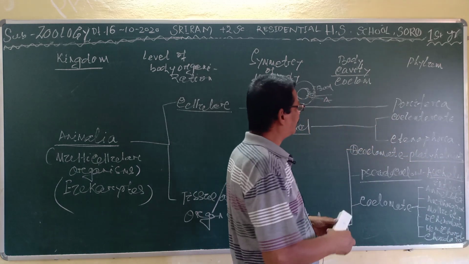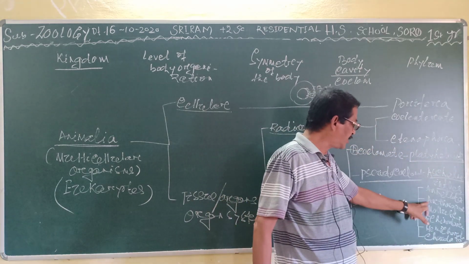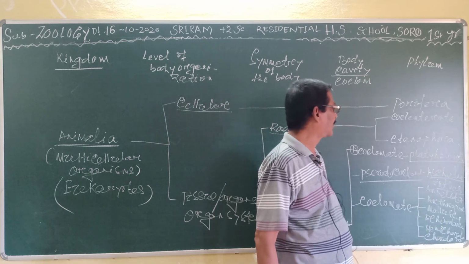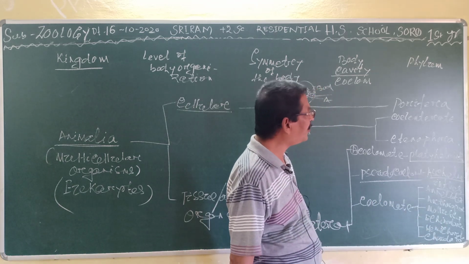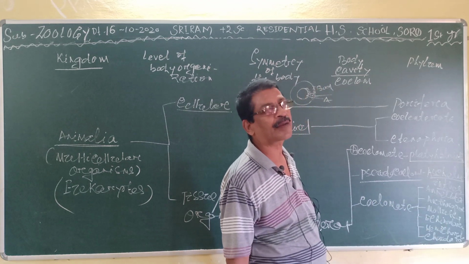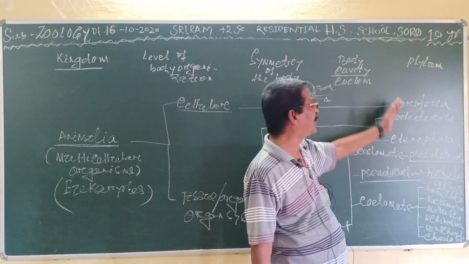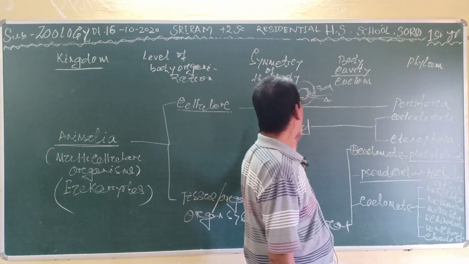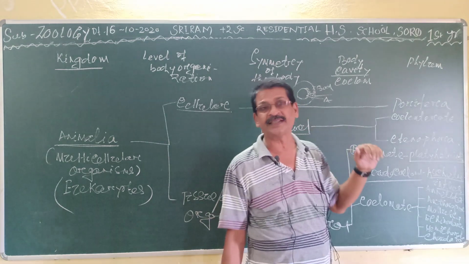Clear? Here 1, 2, 3, 4, 5, 6. And in this way you will find 11 phyla are present in the kingdom Animalia.